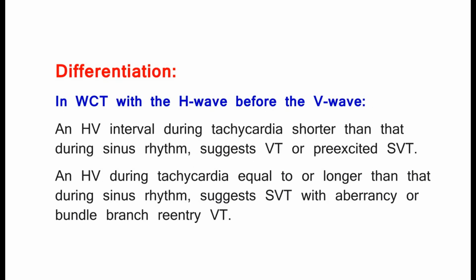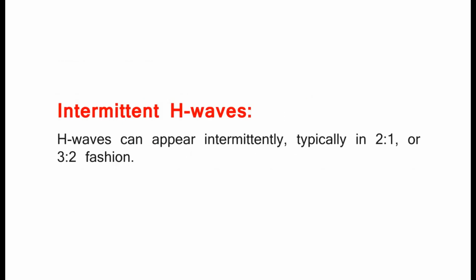Differentiation. In WCT with the H wave before the V wave, an HV interval during tachycardia shorter than that during sinus rhythm suggests VT or pre-excited SVT. An HV during tachycardia equal to or longer than that during sinus rhythm suggests SVT with aberrancy or bundle branch reentry VT. Intermittent H waves. H waves can appear intermittently, typically in 2:1 or 3:2 fashion.